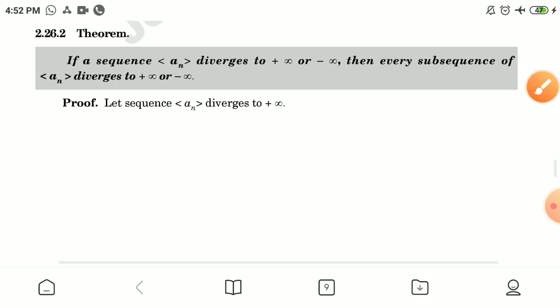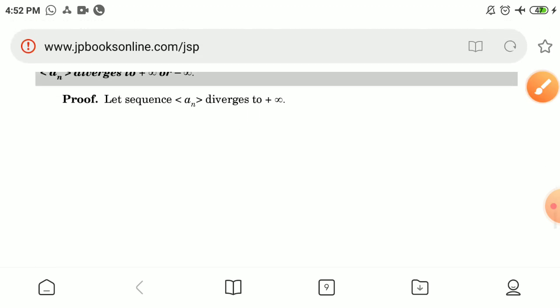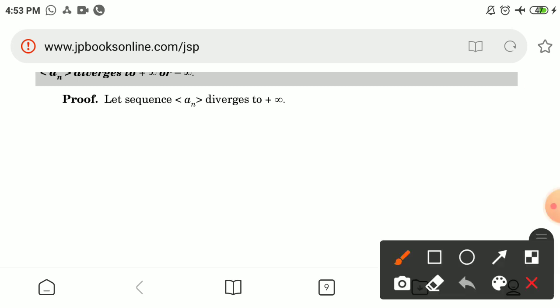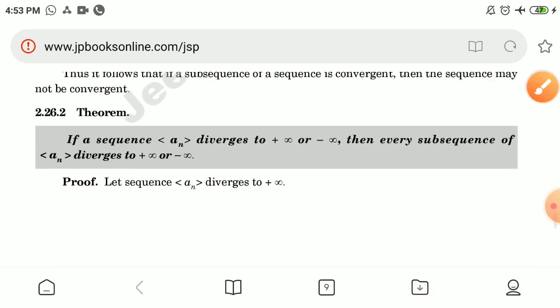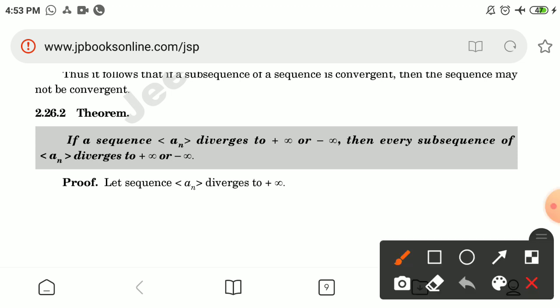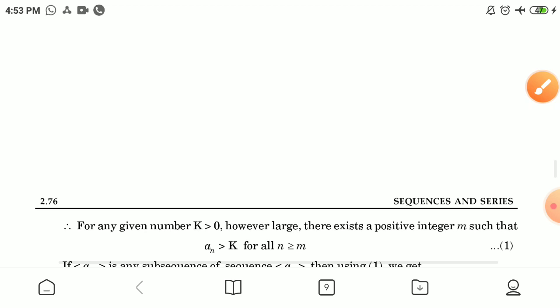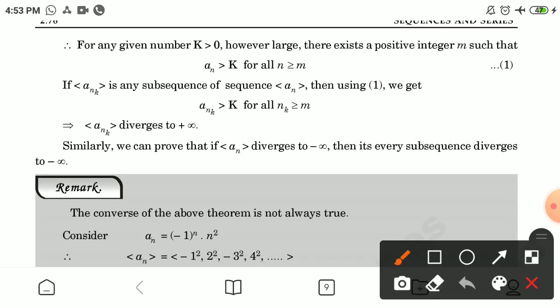Next result. If a sequence {a_n} diverges to plus infinity or minus infinity, then every subsequence of {a_n} diverges to plus infinity or minus infinity. For the proof, let sequence {a_n} diverge to plus infinity. Therefore, for any given number k greater than 0, however large, there exists a positive integer m such that a_n > k for all n >= m, marking this number 1.